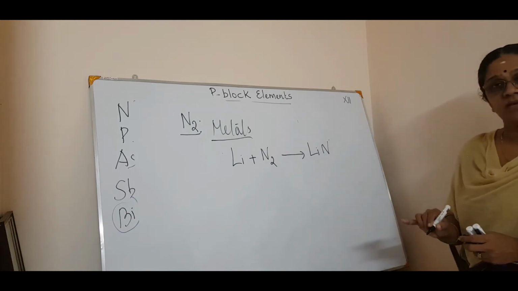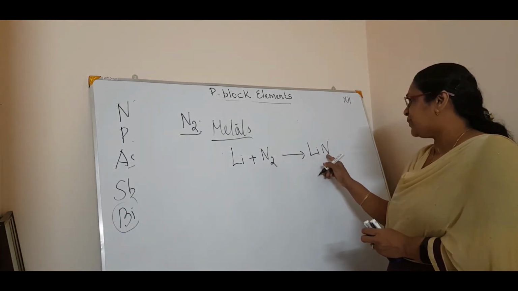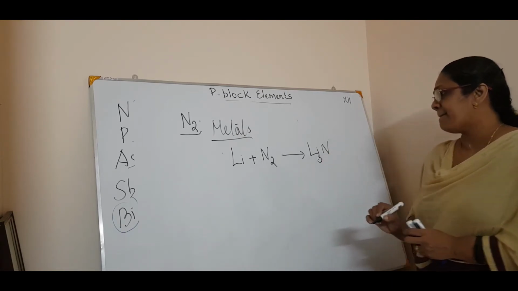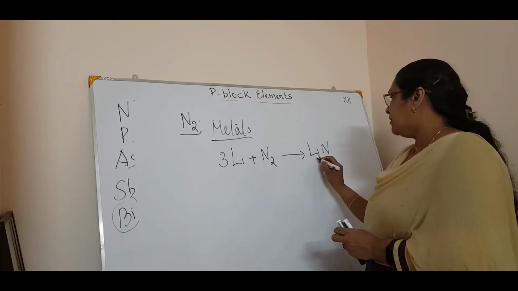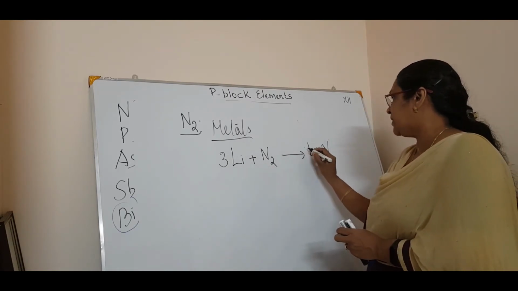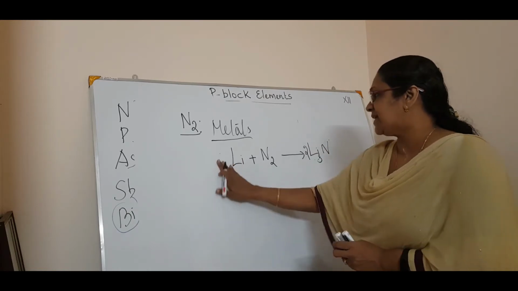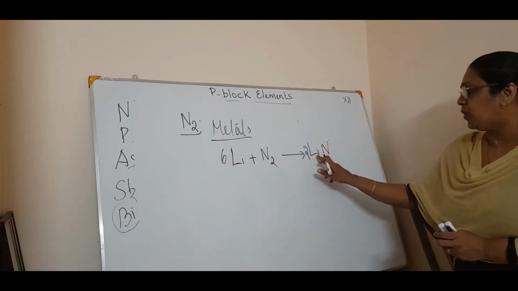Li is 1 and nitrogen is 3, so Li3N. It must be 3 and it must be 2, so it is 6 Li. 6 Li plus N2 gives 2 Li3N.